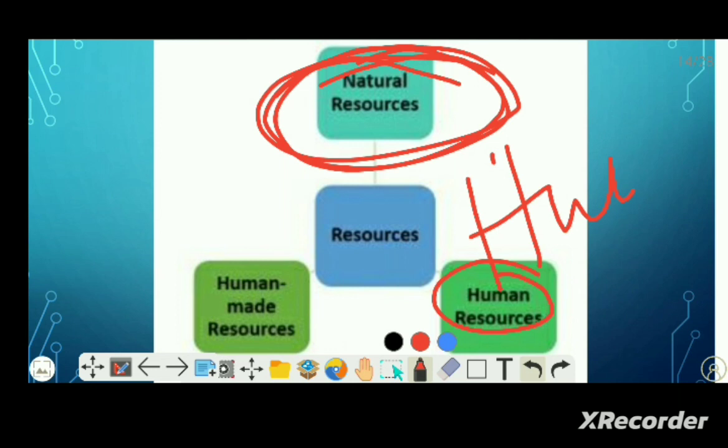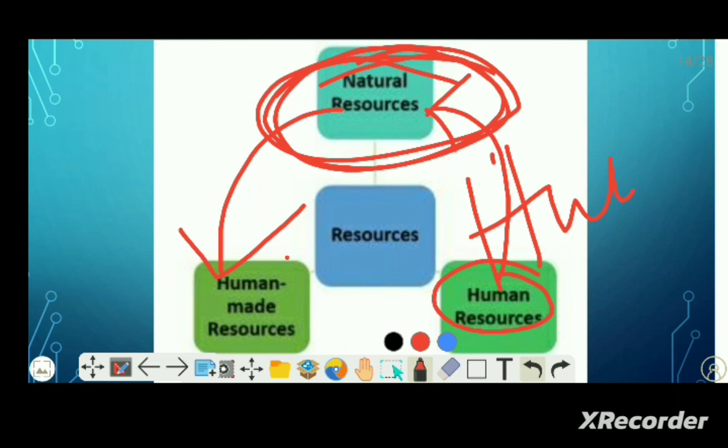Second one is the man-made resources. That means when human beings apply their knowledge to the natural resources and convert the natural resources into different elements which are useful for human beings. That means electric things are used to create a fan. So this is the man-made resources, the human-made resources. That means all the substances created by human beings are considered man-made resources.